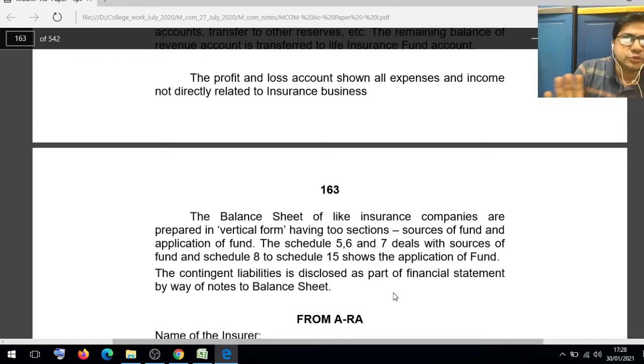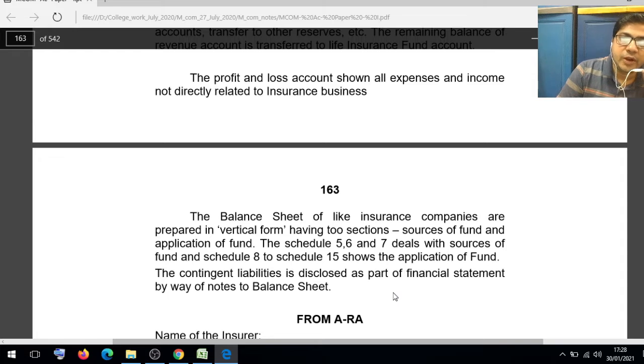I hope you understood, friends. This is a very important part because I will put certain multiple choice questions from these particular notes. So you should keep in mind, study hard and understand the concepts, understand what kinds of things there are in the insurance business.